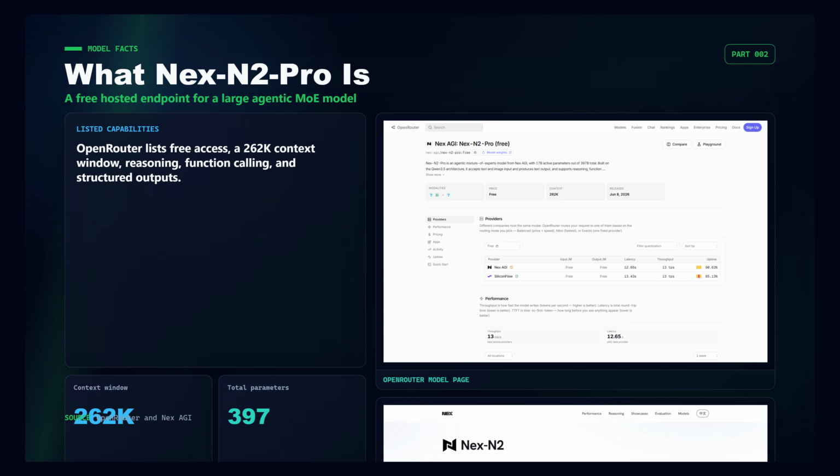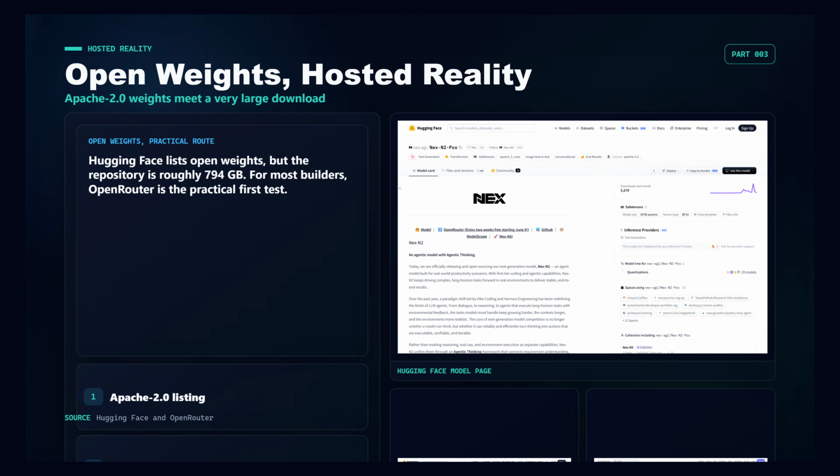OpenRouter lists Nex-N2-Pro free as a $0 endpoint with text and image input, text output, reasoning support, function calling, and structured outputs. Nex AGI describes the model as a mixture of experts based on Qwen 3.5, with 397 billion total parameters and 17 billion active parameters. There is also an open weights angle.